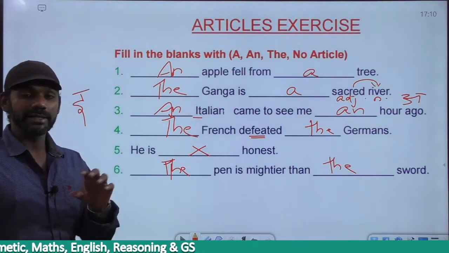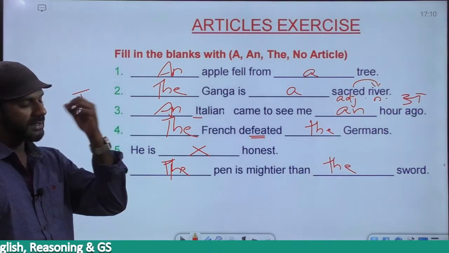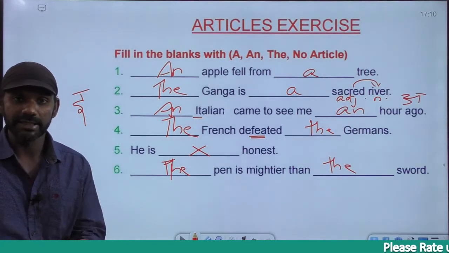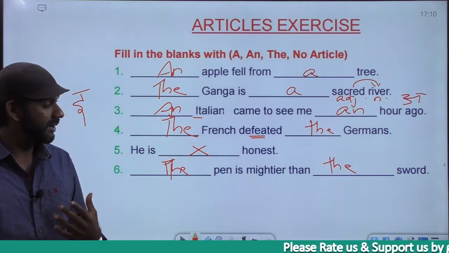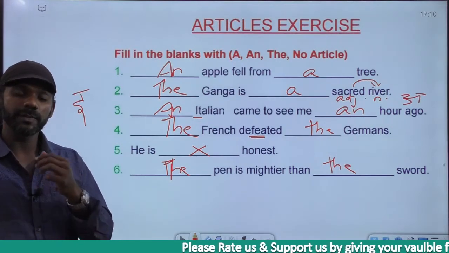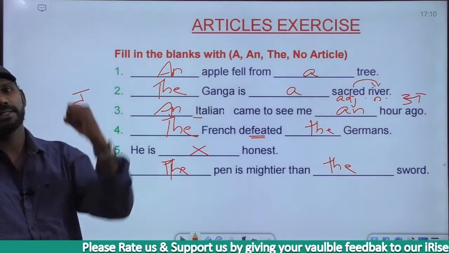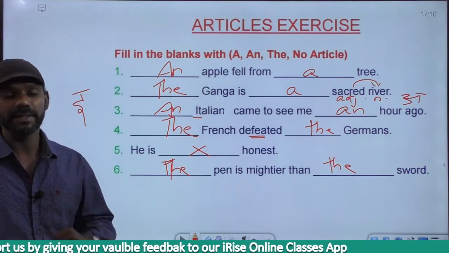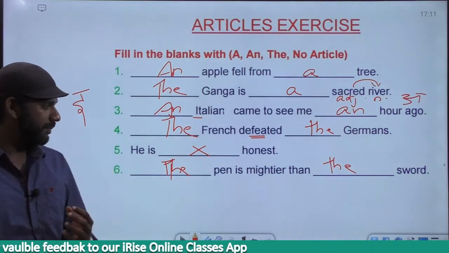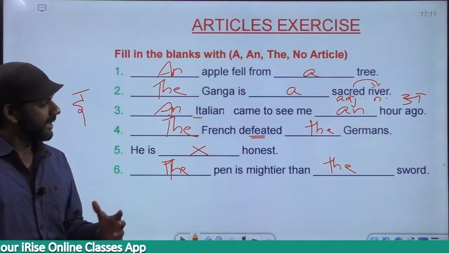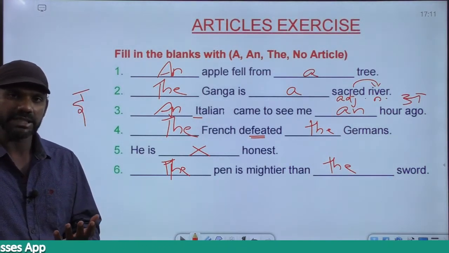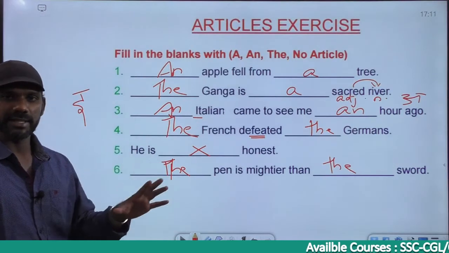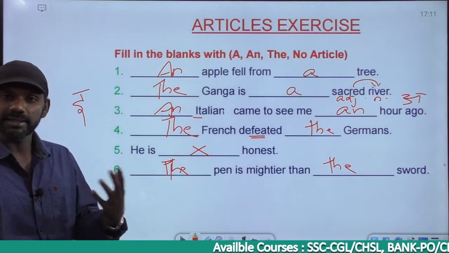Don't ask me why. If you want the meaning of it: the pen is mightier than the sword means we can kill a person using a pen. Not literally killing. We can kill a person using a pen instead of using a sword. That is what the newspapers do. They take a person to that level and they just drop him. That's why even the politicians are afraid of the media. They can kill the image of a person, they can create the image of a person. The pen refers to a person who is literate, knowledgeable. The sword refers to a person who is physically built. So one who is knowledgeable is more powerful than one who is physically built. That is the meaning of this statement. The pen is mightier than the sword.